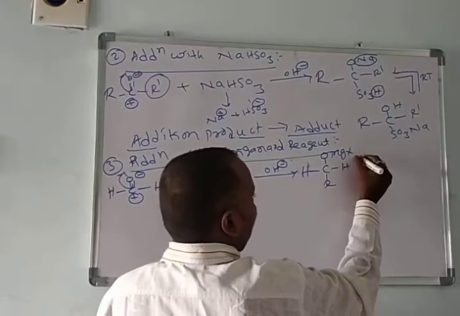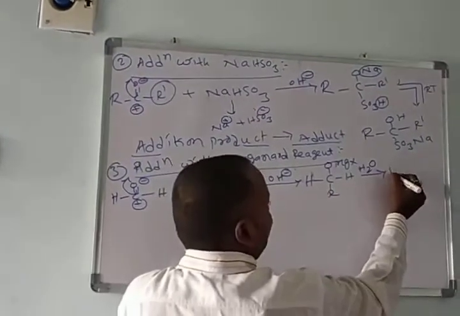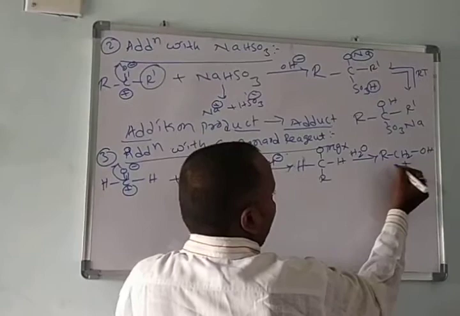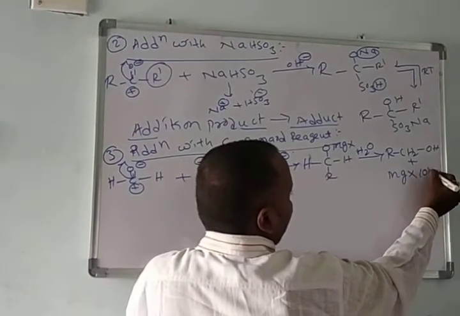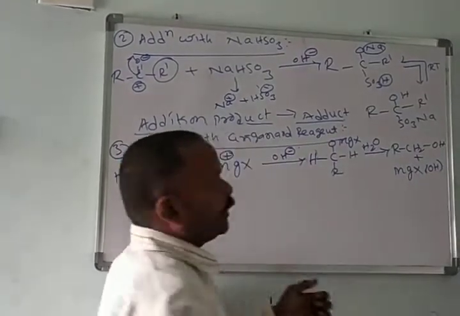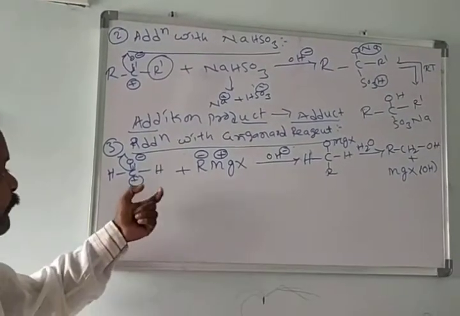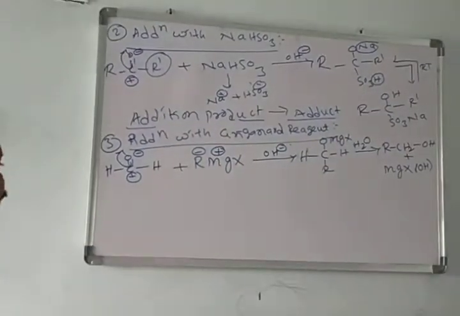In the presence of water, what happened here? R, CH2, OH. Primary alcohols are formed along with magnesium halohydroxide, Mg(OH)X. Primary alcohols are formed when formaldehyde or aldehydes add to the Grignard reagent.